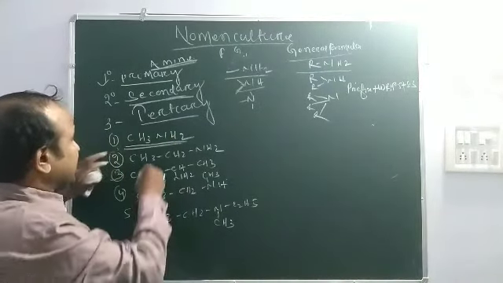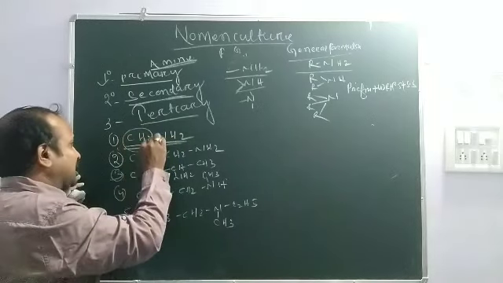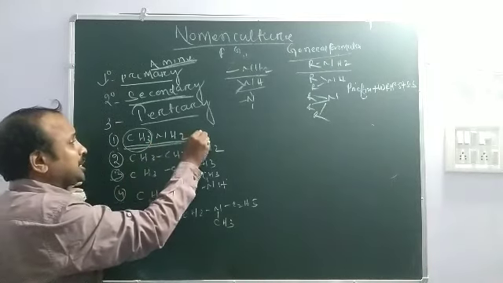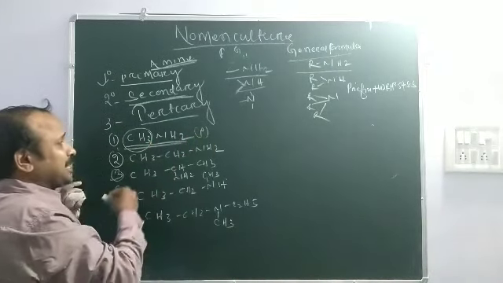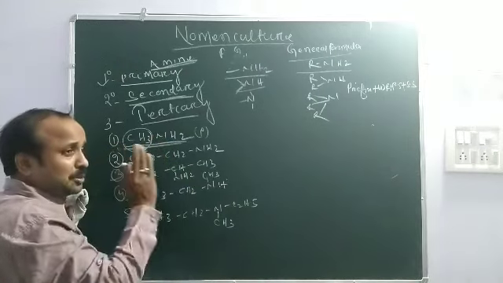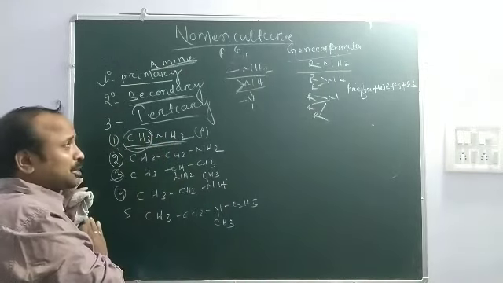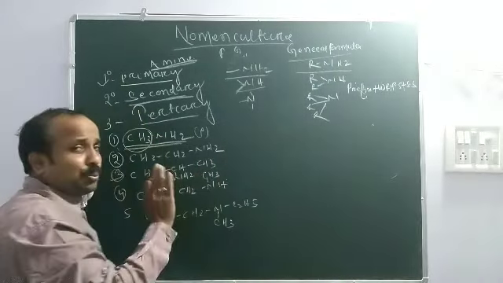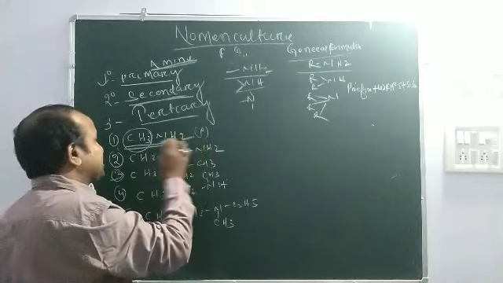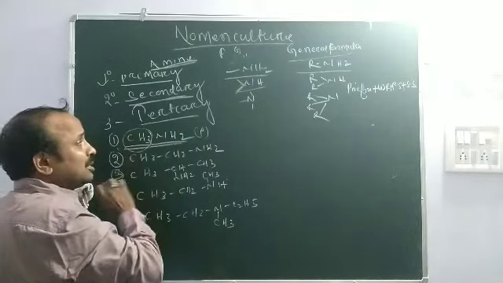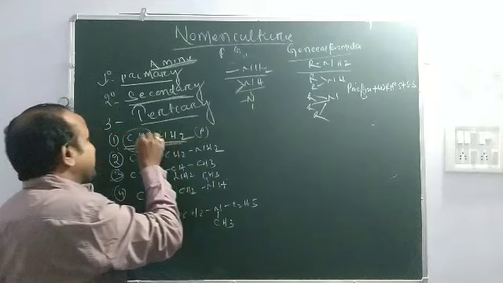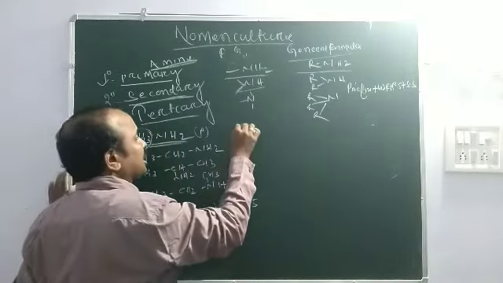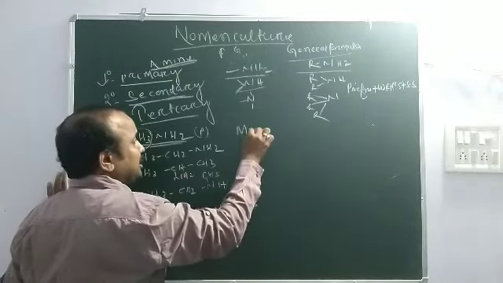Here is CH3NH2. One alkyl group is attached to nitrogen, so it is a 1 degree amine. There is no other functional group or substituent, so there is no prefix and we start from the word root. There is only one carbon, so the word root is meth.